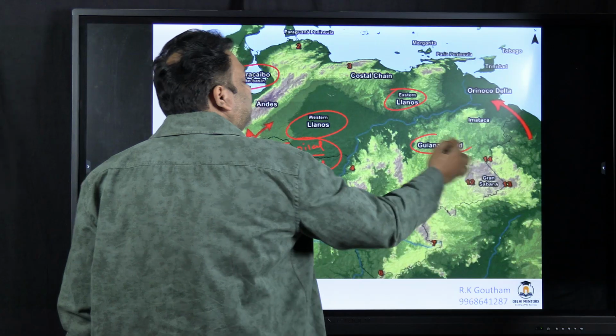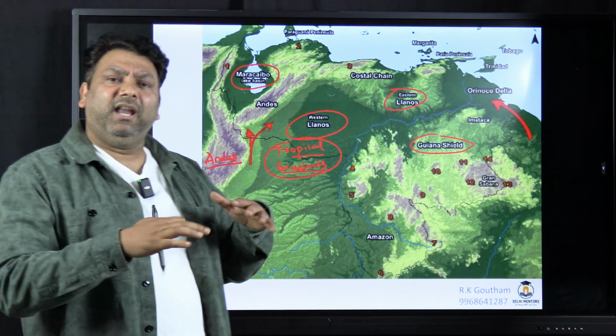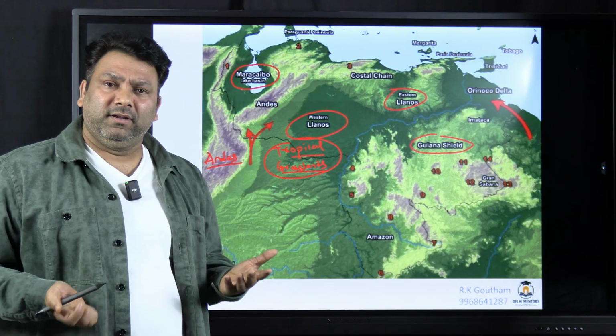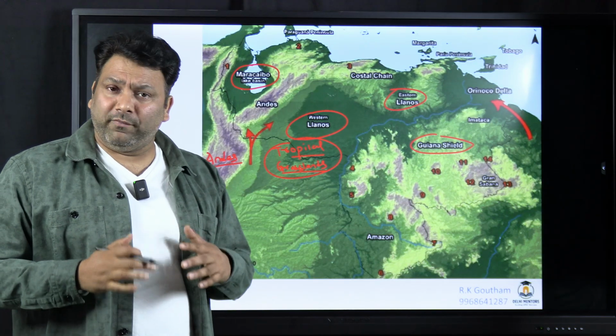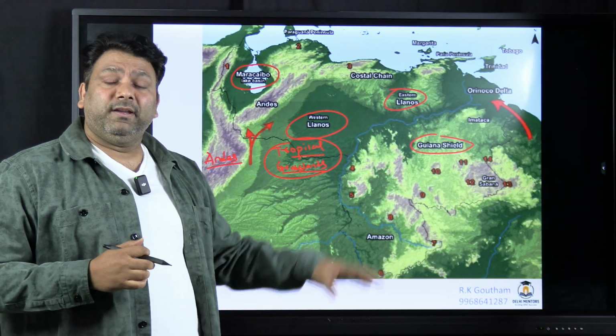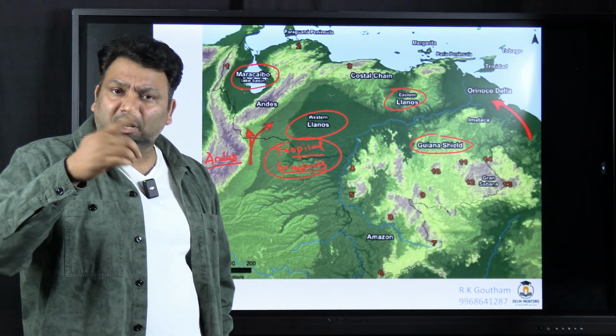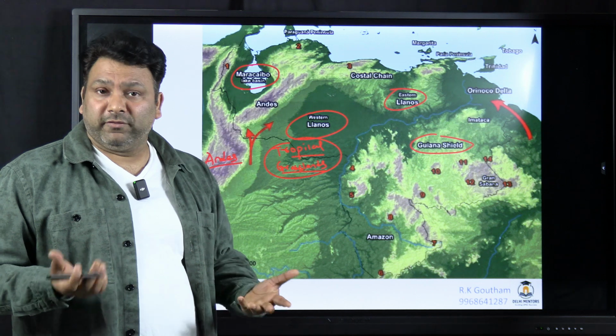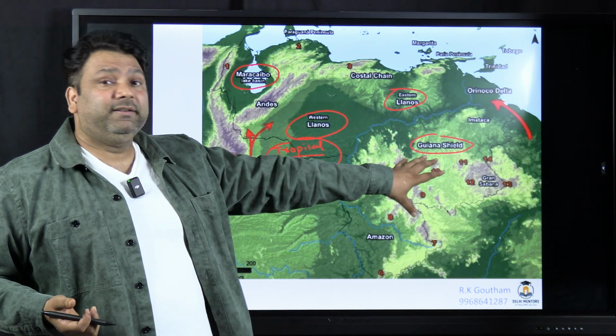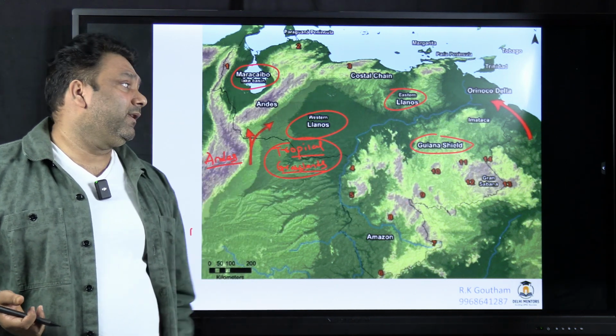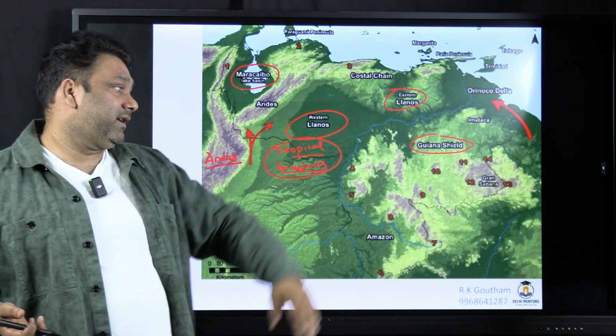You have Guinea Shield region. So Guinea Shield region means this is exposed batholith. Means this is a very old rock which has been exposed outside. जैसे इंडिया में सिंघभूम प्लेट्यू है, this धारवाड़ प्लेट्यू है, Chota Nagpur Plateau, Singhbhum Plateau. So it is rich for metalliferous minerals. Even this region is rich in metalliferous minerals. So this is Guinea Shield on the eastern region.